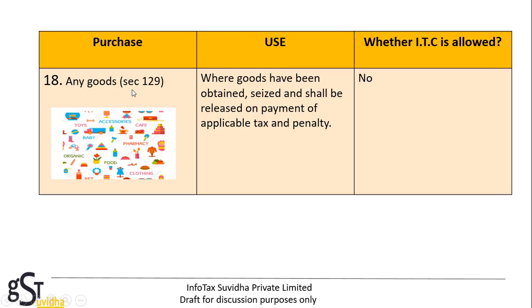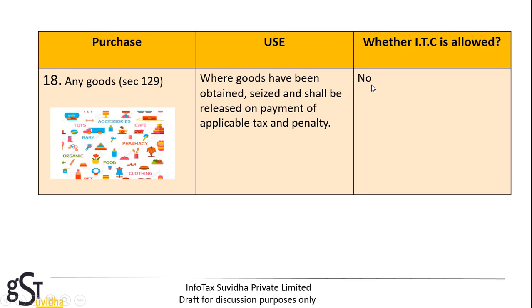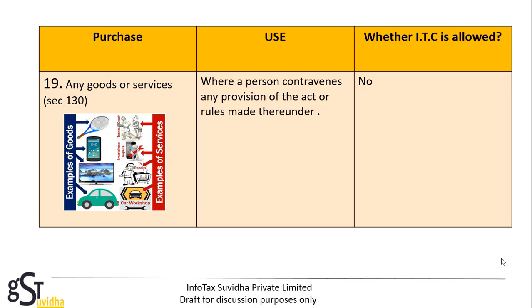Any goods as per section 129, where goods have been seized and shall be released on payment of applicable tax and penalty, then input tax credit on such goods will not be allowed. Any goods or services as per section 130, where a person contravenes any provision of the act or rules made thereunder, then input tax credit will not be allowed on such goods or services.